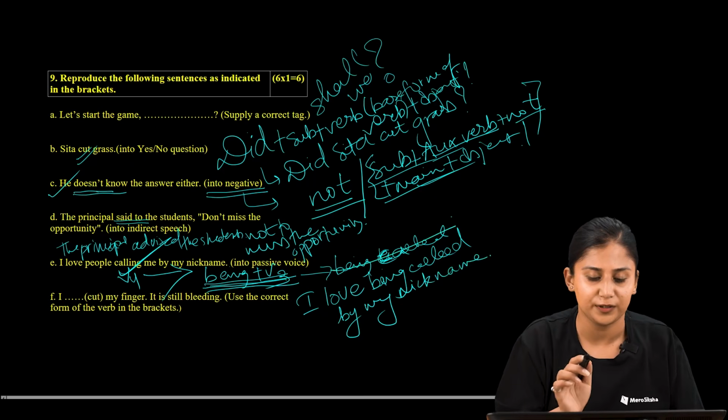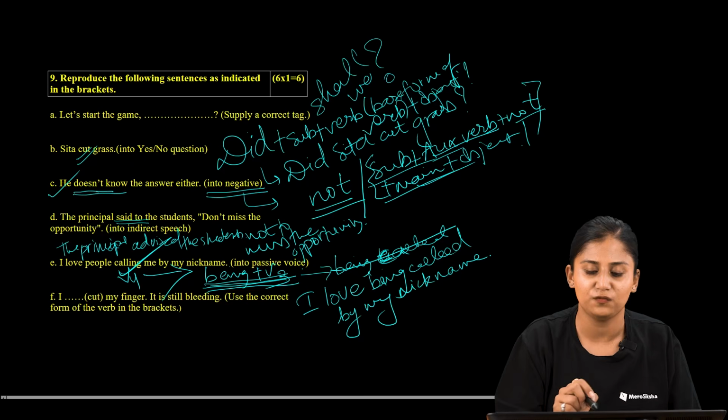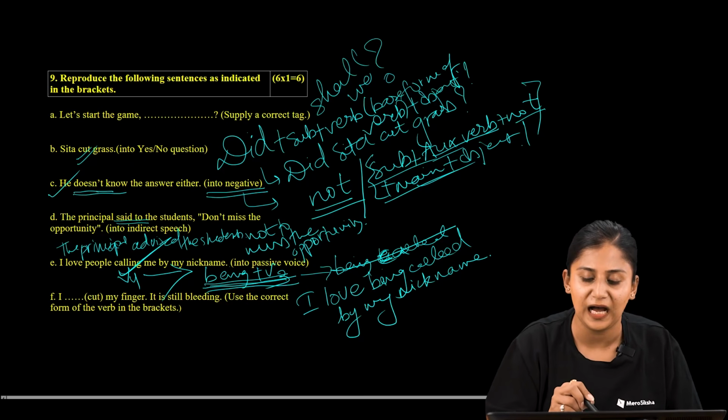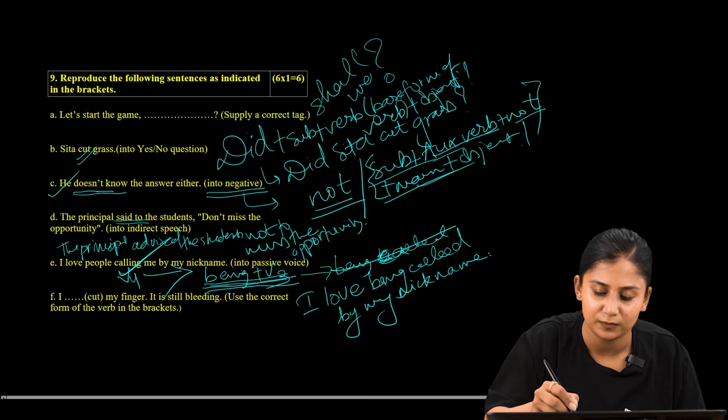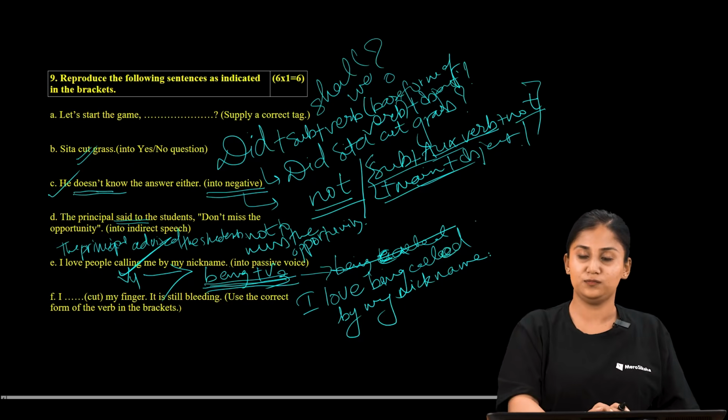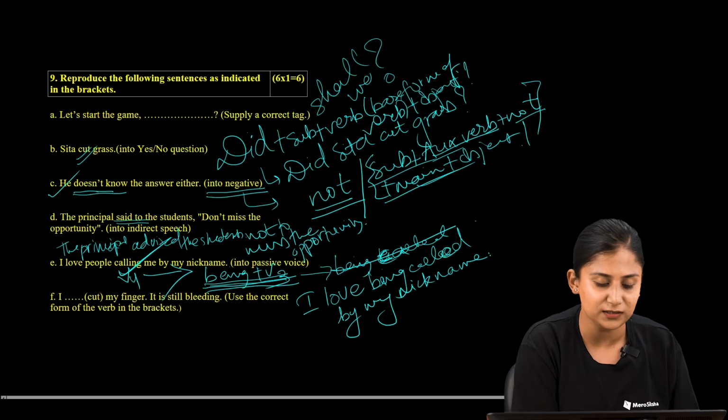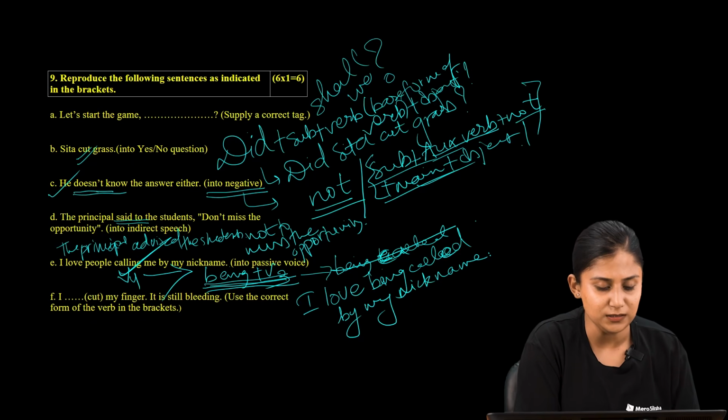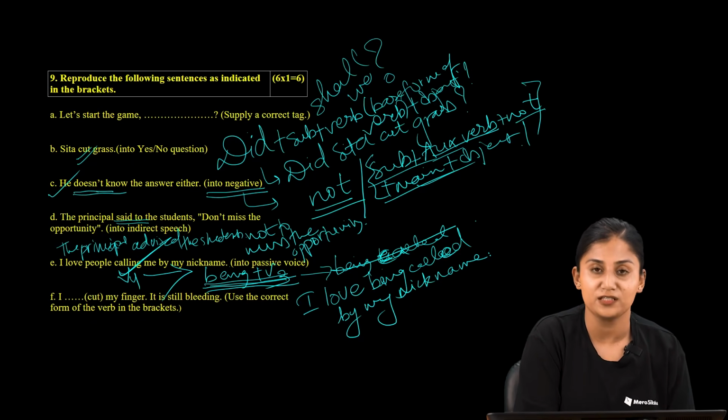So whenever we are changing this into passive form, the correct answer would be "I love being called by my nickname."